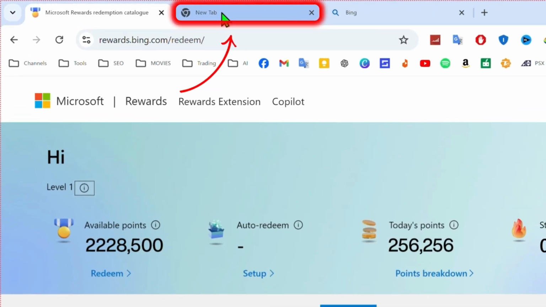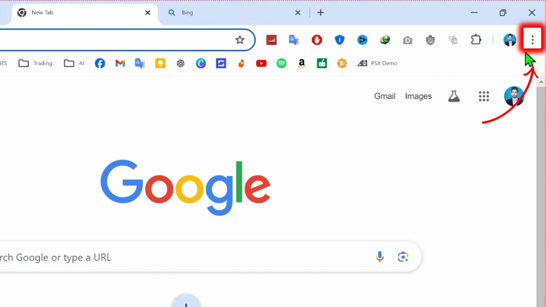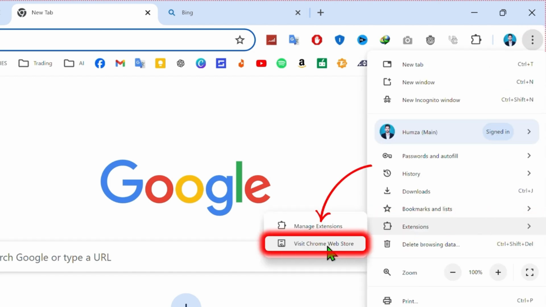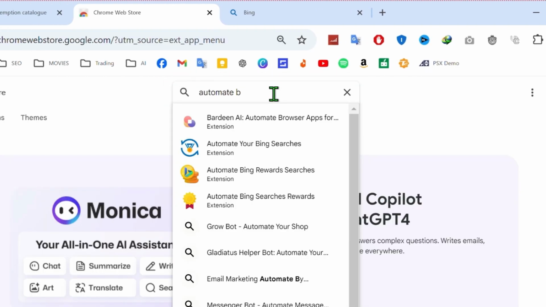Open a new tab in your browser. Click on the three dots at the top right corner of your browser and select Extensions. Click on Visit Chrome Web Store from the Extensions page. In the search bar, type Automate Bing Searches.